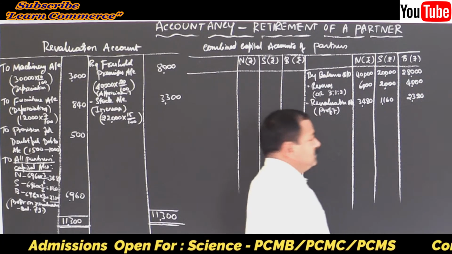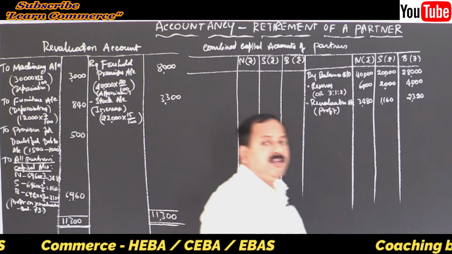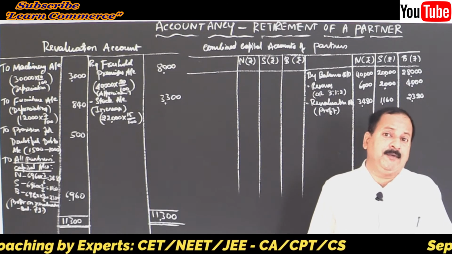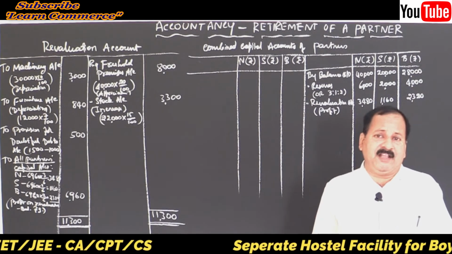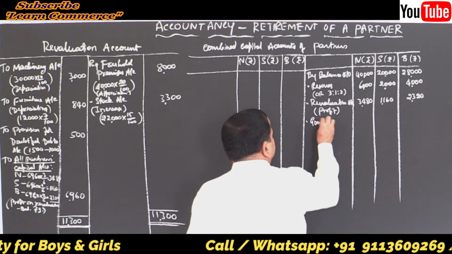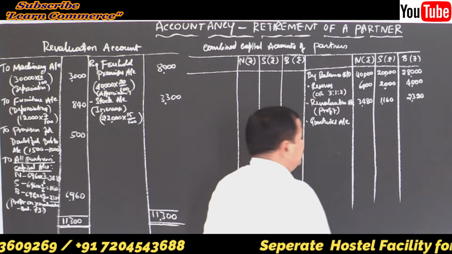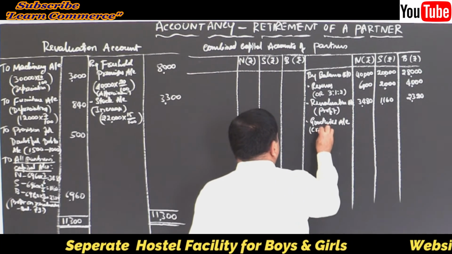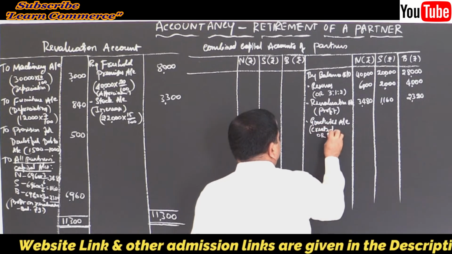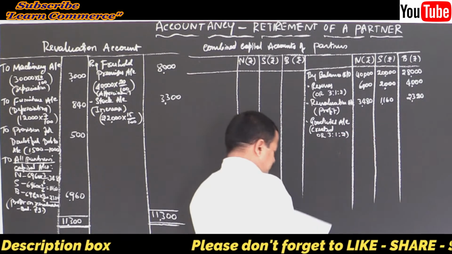Then anything else? Now we have to create goodwill in the books of the firm. To create goodwill, we have to give credit to all partners' capital accounts. Correct? So by goodwill account created, in the old ratio, how much? 3:1:2, right?